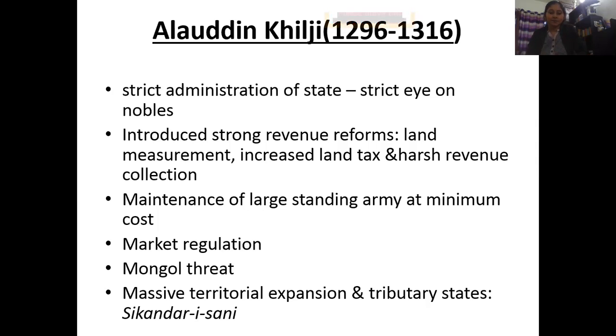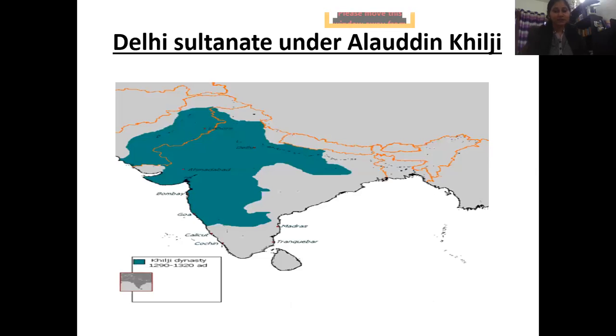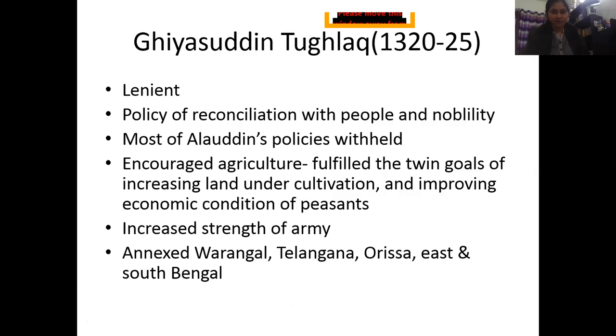And he expanded the empire very much towards the south. Till now, the Delhi Sultanate was only seen in the northern region of India, but now we can see it in the south as well. So he expanded the state greatly. After Alauddin, we see Ghiyasuddin Tughlaq coming to power. That's another dynasty. He ruled for 5 years, and he was again a very lenient king.